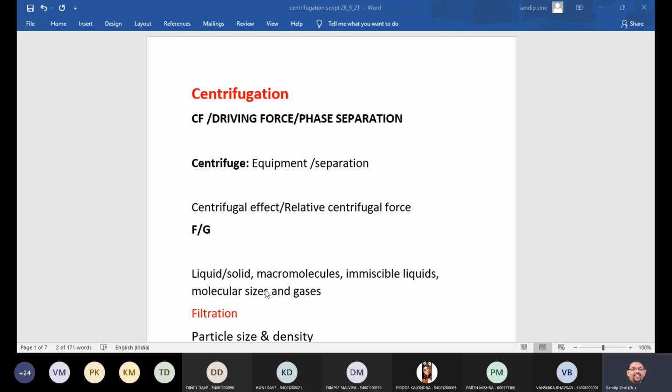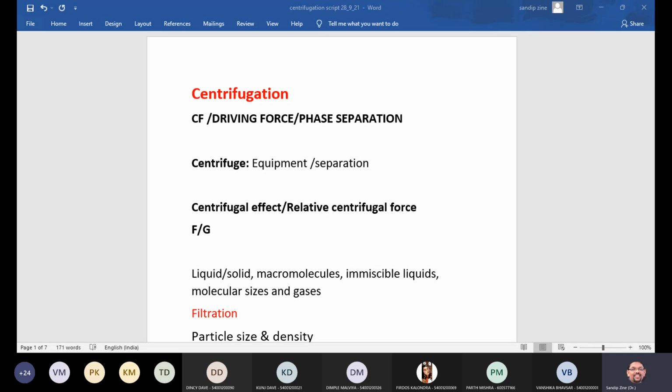And one more terminology that we will discuss is called centrifugal effect or relative centrifugal force. So here I have written centrifugal effect or relative centrifugal force.